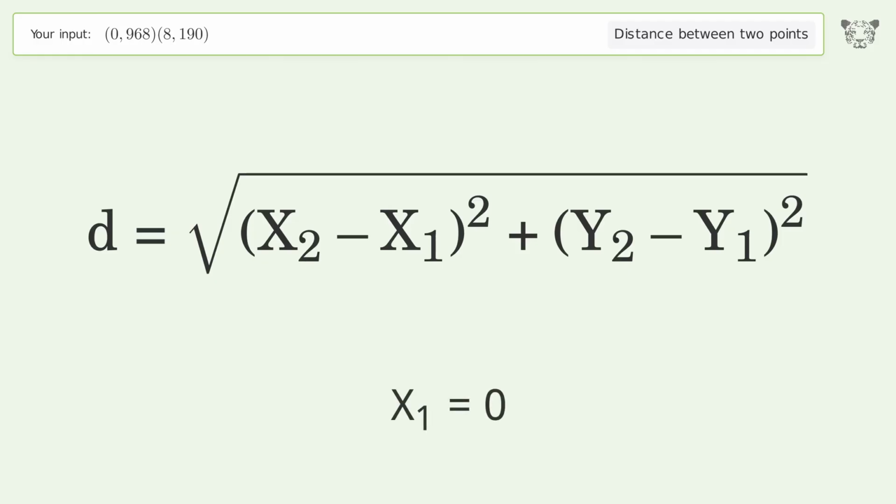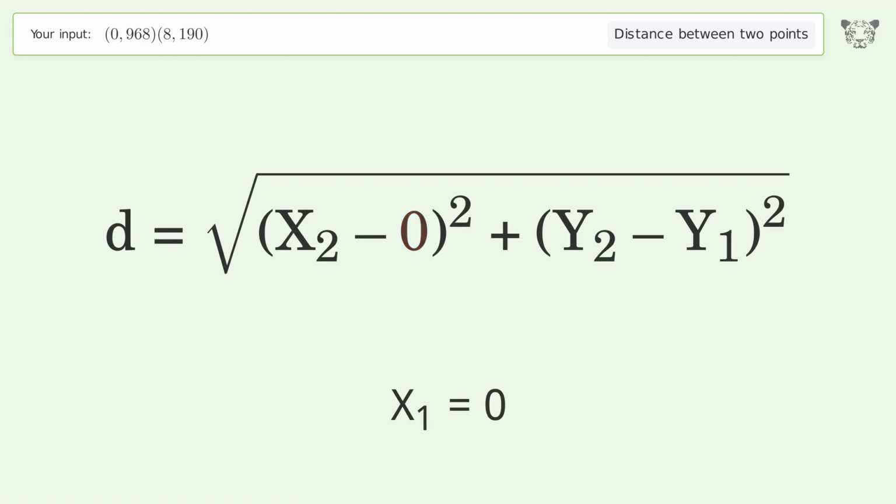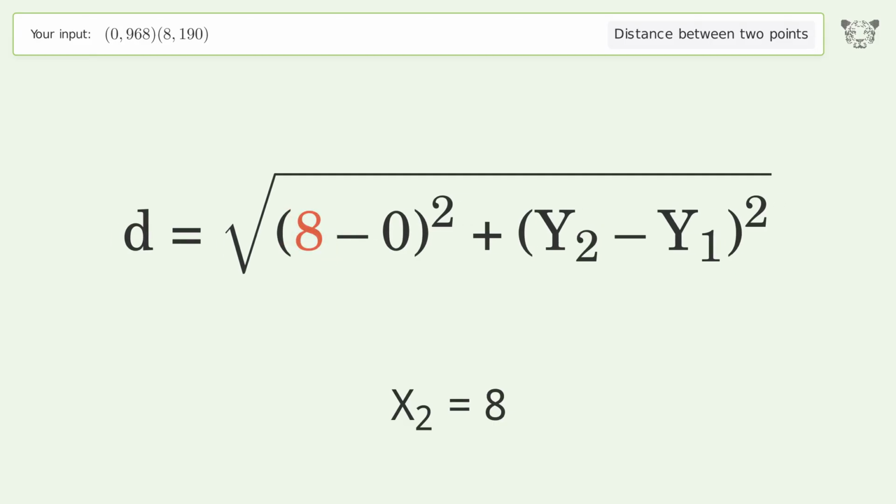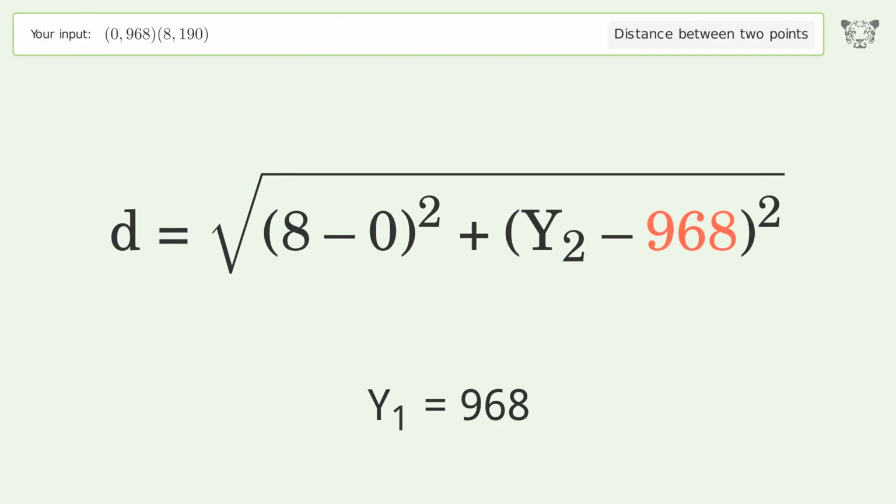x1 equals 0. x2 equals 8. y1 equals 968. y2 equals 190.